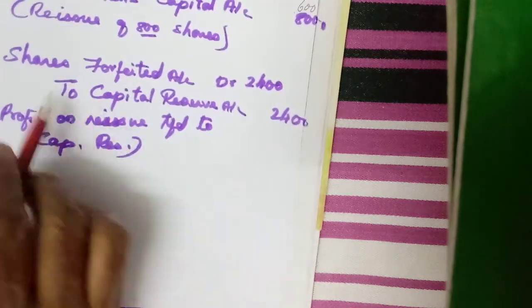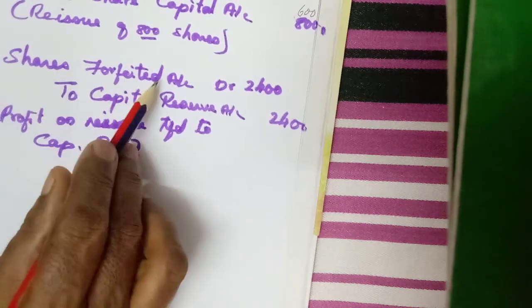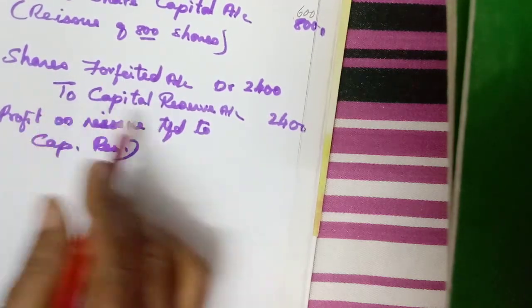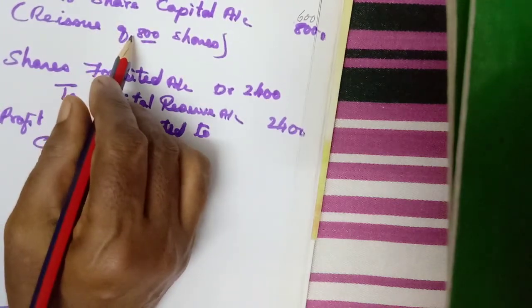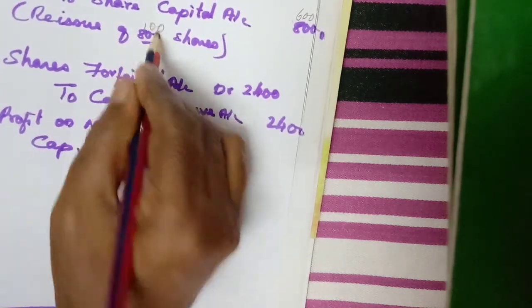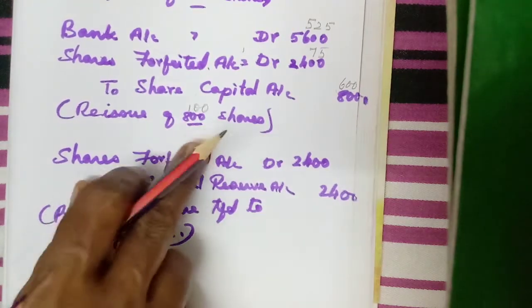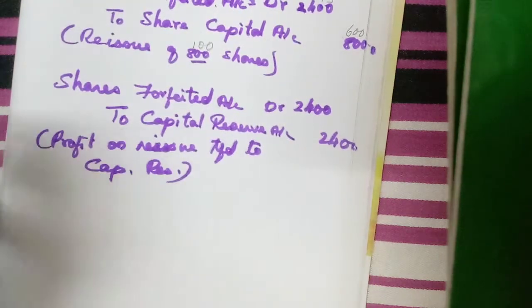Now, the same entry, shares forfeited account debit to capital reserve account. Here how much you have to write? A reissue of 100 shares. Okay, you have to write as a separate answer. But I am writing in the same problem. Then next one.